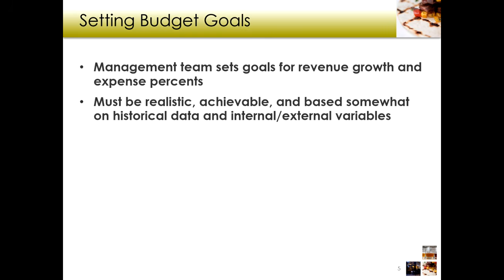Then it might be realistic and achievable. But if you just willy-nilly decided we're going to drop food costs by 10% and you don't have a plan on how to do that, then it's not achievable, right? It's not a realistic expectation, right?